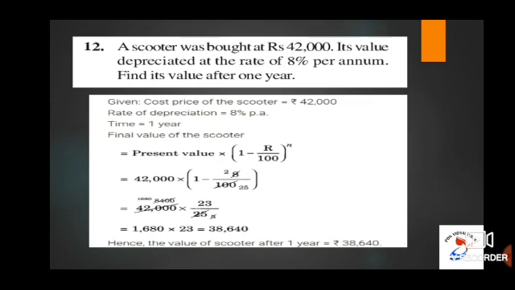Let's move on to the last problem. This is the last problem in the exercise and this is the last problem in this chapter also. A scooter was bought at rupees 42,000. Its value depreciated. So its value is depreciated means it is decreasing, children, at the rate of 8% per annum. Find the value after 1 year. Let us discuss the solution.